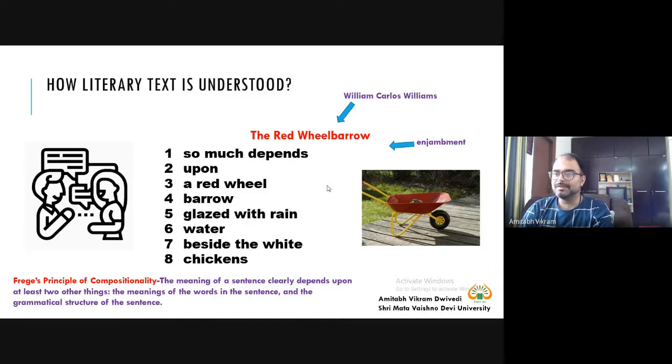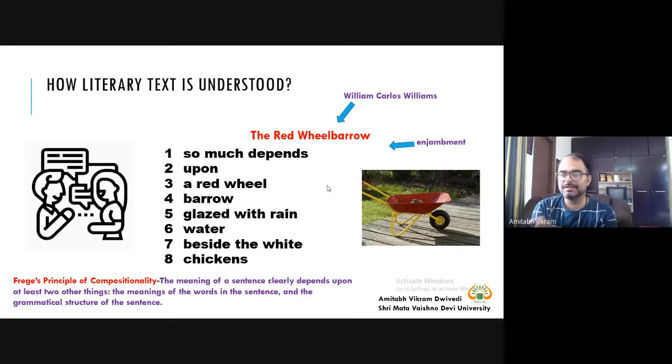And the title of the poem is The Red Wheelbarrow because it is the topic of the sentence. If I ask about the sentence, so much depends upon a red wheelbarrow glazed with rainwater beside the white chickens, what am I talking about? On which object am I talking about? You will say red wheelbarrow. So the topic of this sentence is a red wheelbarrow, and finally that topic becomes the title of the poem. So, a very short poem by William Carlos Williams.